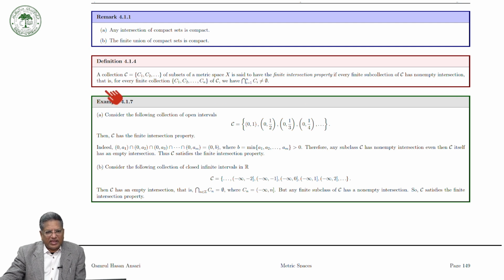That is, for every finite subcollection C1, C2, up to Cn, the intersection of the Ci's is non-empty.